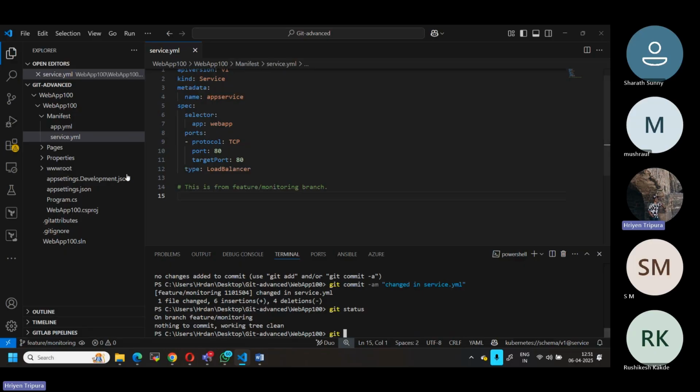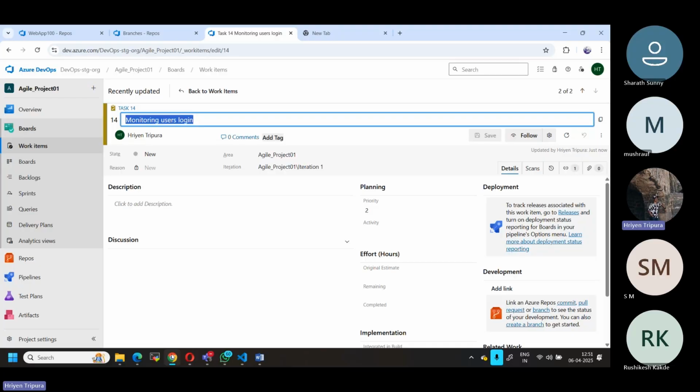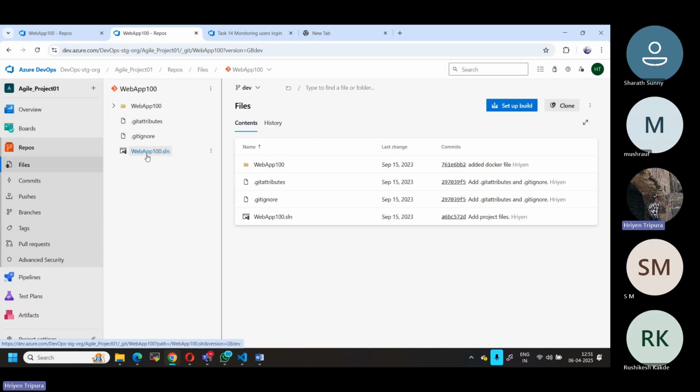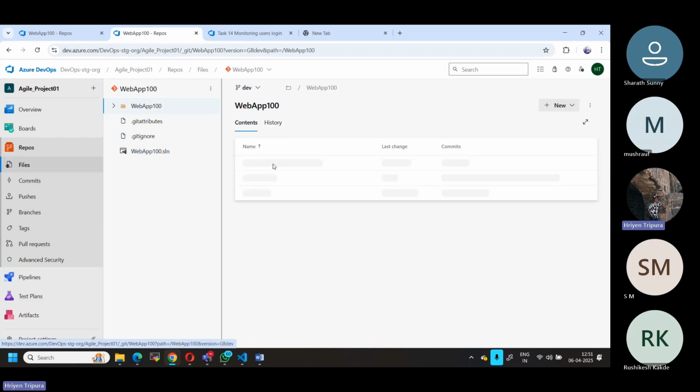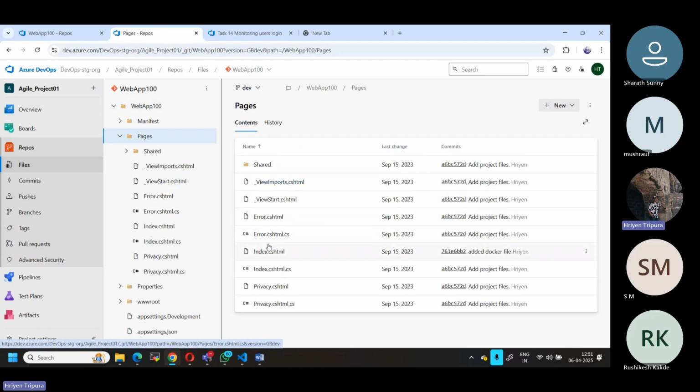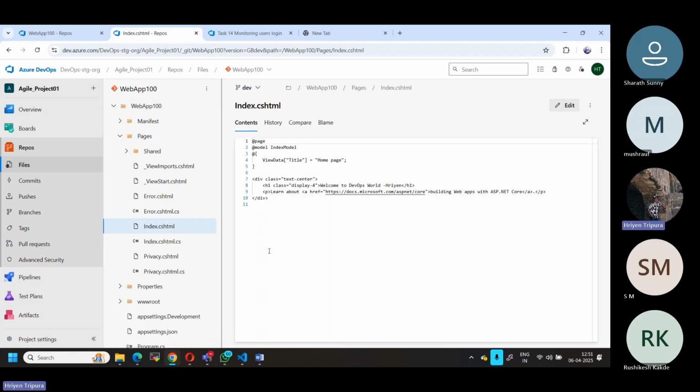Let's say somebody modified a code in the dev branch. I'm just giving the situation in real time. Say, for example, somebody modified something here in the dev branch, maybe somewhere not on the same line but something else. Let's say in the page, index dot here, he modified something. Let's say this is not by you, but some other person, from the dev branch.